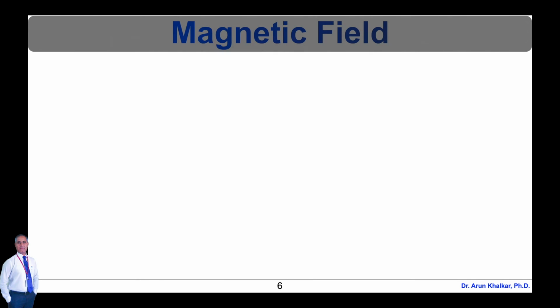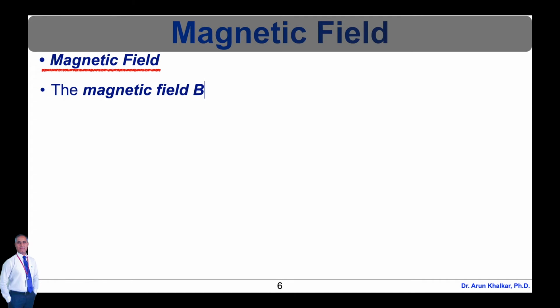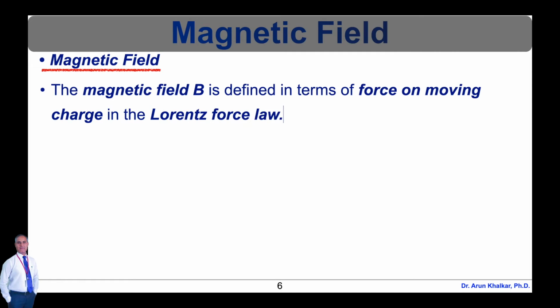Now let's see the magnetic field. Magnetic fields are produced by electric currents, which can be macroscopic currents in wires or microscopic currents associated with electrons in atomic orbits. The magnetic field, represented by capital B, is defined in terms of the force on a moving charge in the Lorentz force law.